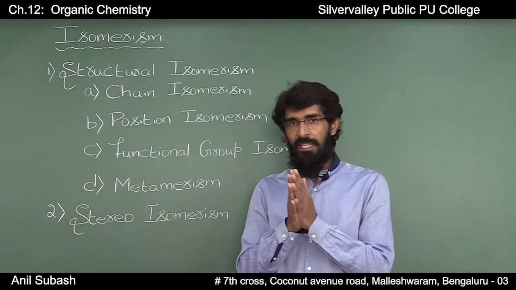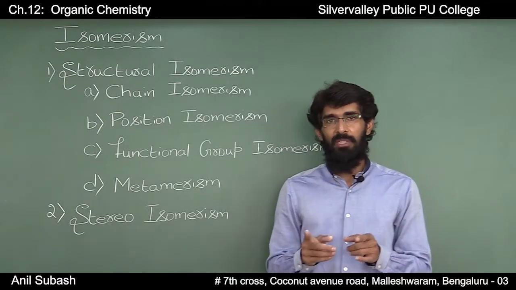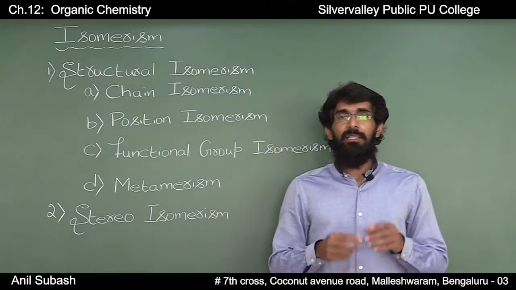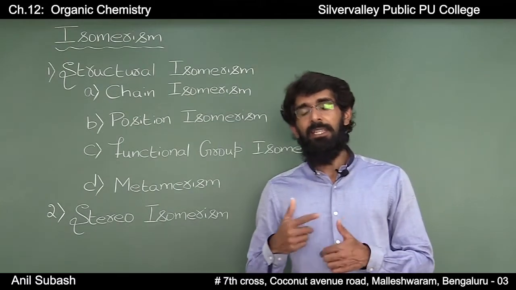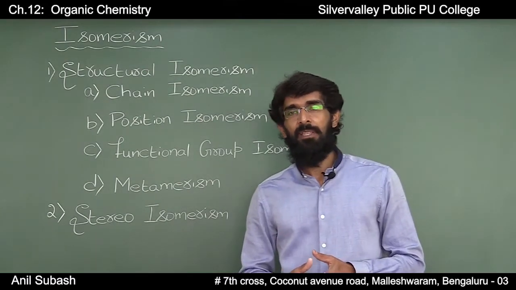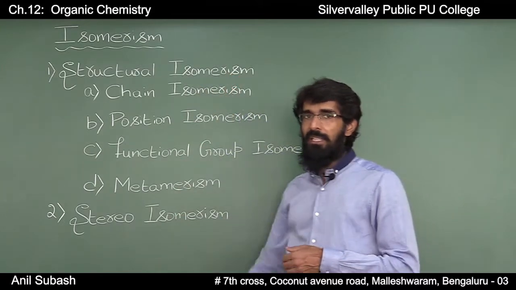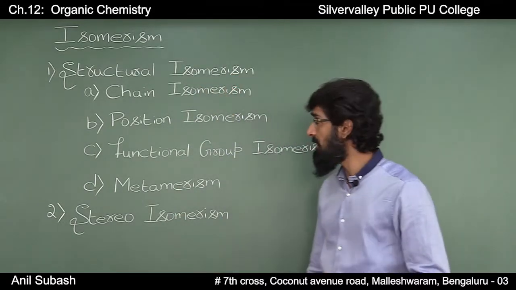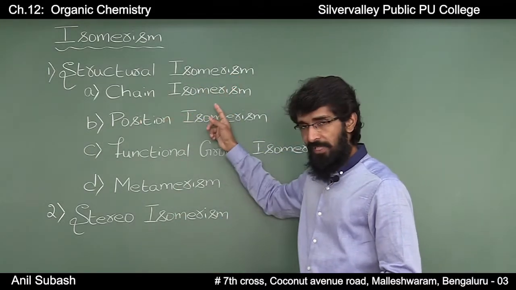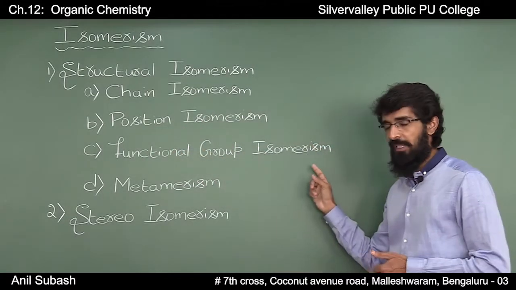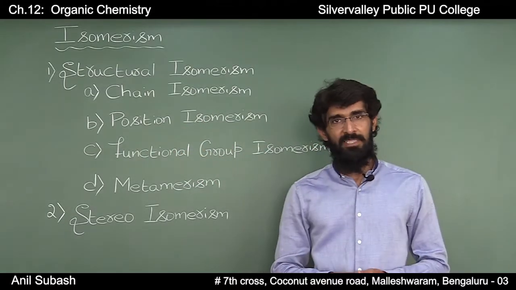That is, in the case of structural isomers, the molecular formula remains the same but they differ in the structural formula. Structural isomerism can be broadly classified into four different types: chain isomerism, position isomerism, functional group isomerism and metamerism.